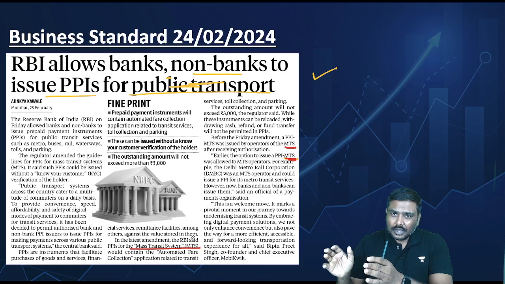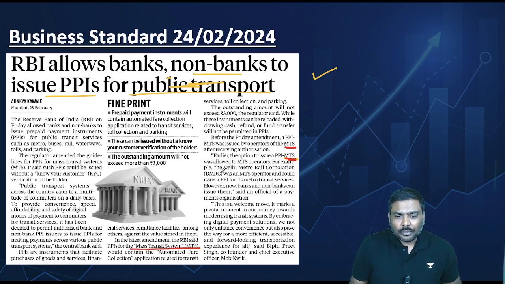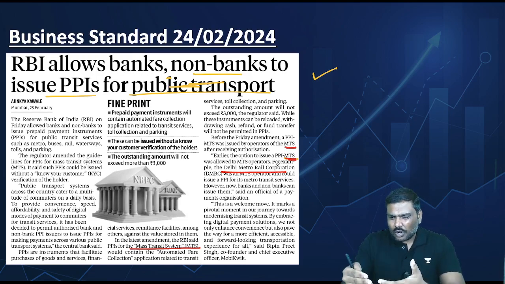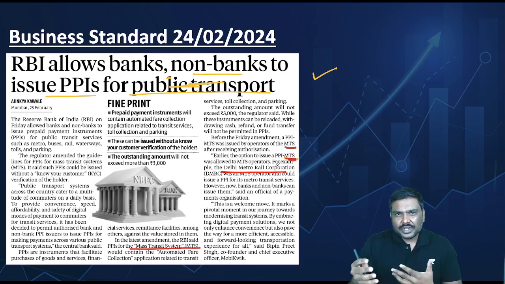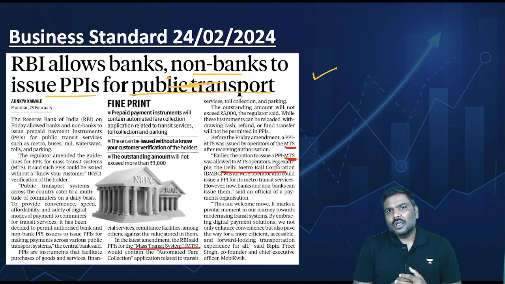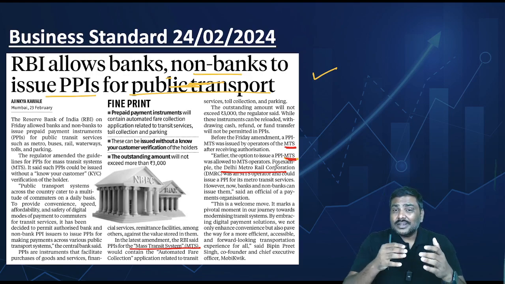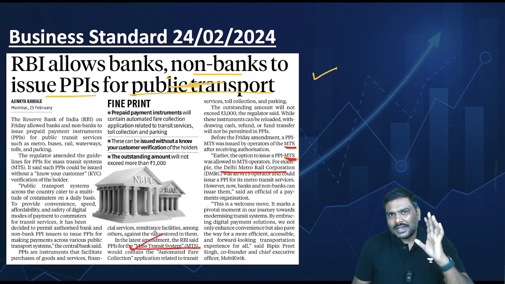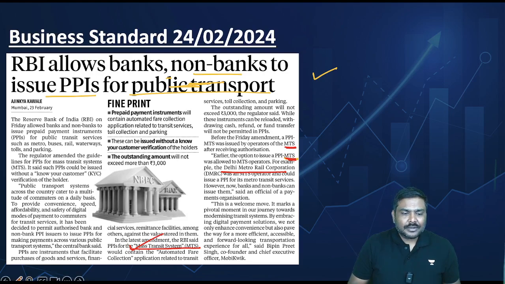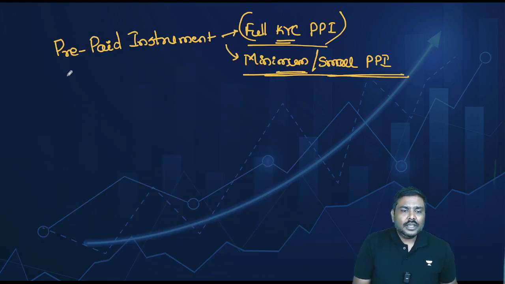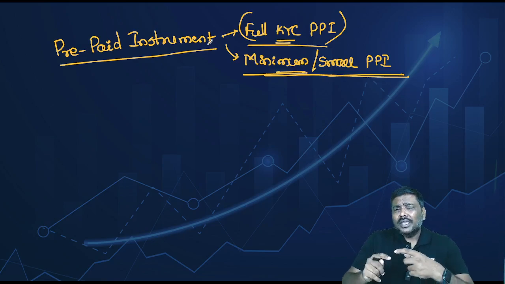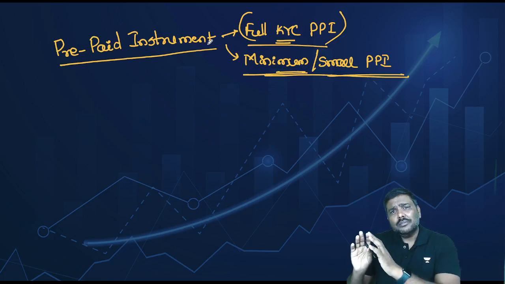Take the Delhi Metro Rail Corporation, a corporation which provides you a transportation facility in the city of Delhi. So there are multiple mass transit systems in India. RBI now says that across all of these MTSs, you can use one prepaid instrument.